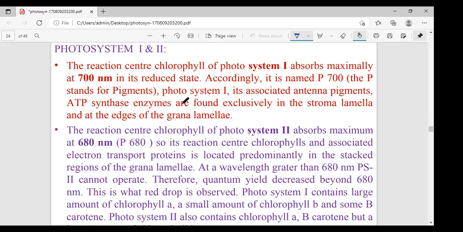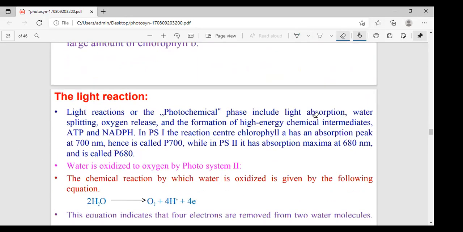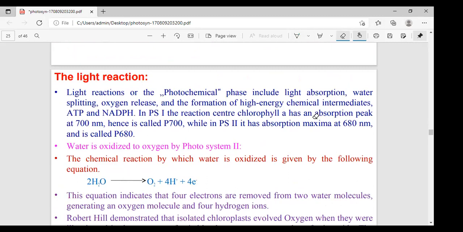PS1 contains more carotenes, and PS2 contains more xanthophylls. Listen carefully: more carotenes are present in PS1, more xanthophylls are present in PS2. And as you know, P700 is the reaction center of PS1, and P680 is the reaction center of PS2. This is the difference between PS1 and PS2. Did you understand these points? Very important points, ma'am, in both PS1 and PS2.